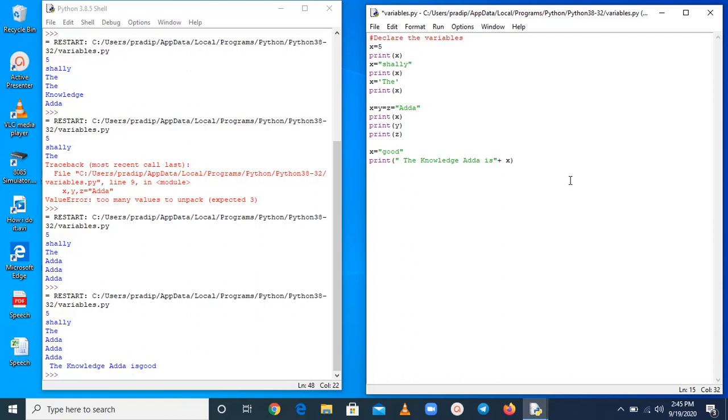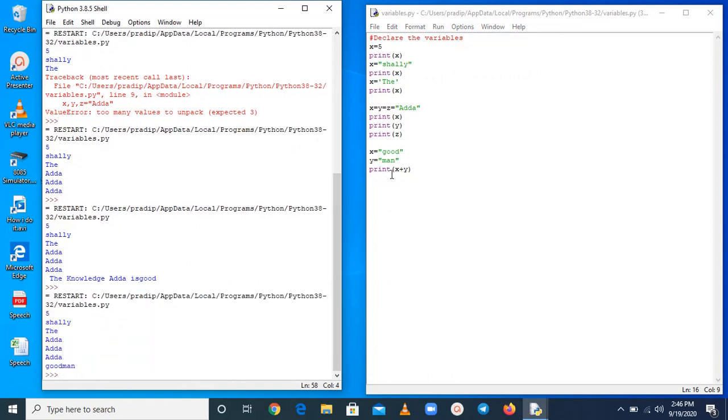Okay. Now if you want to combine two strings, definitely you can do it like this, y equal to, suppose, man. Okay. Now you can pass x plus y. Now this will print good man. Just run this.